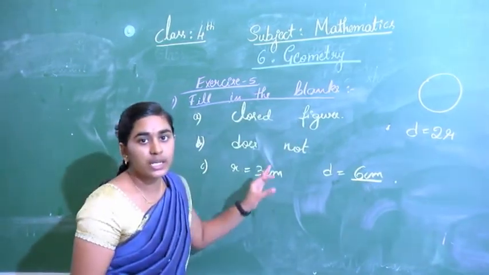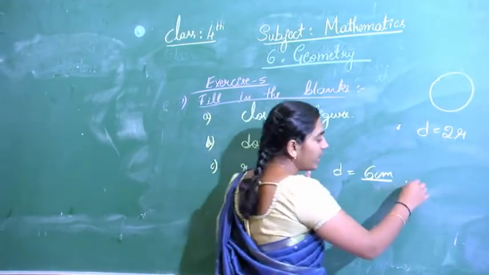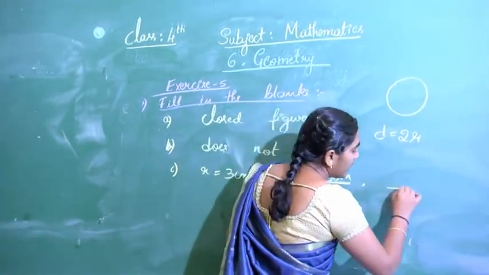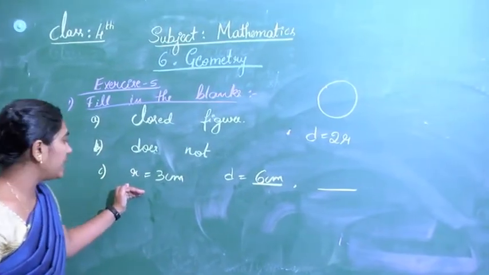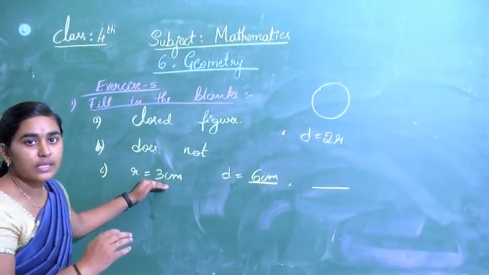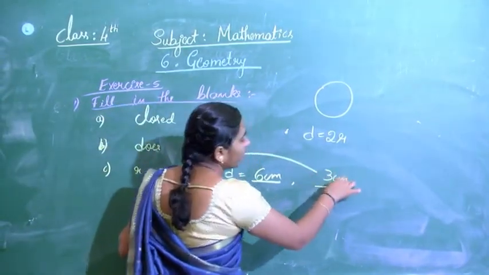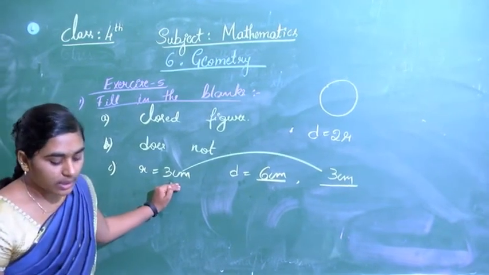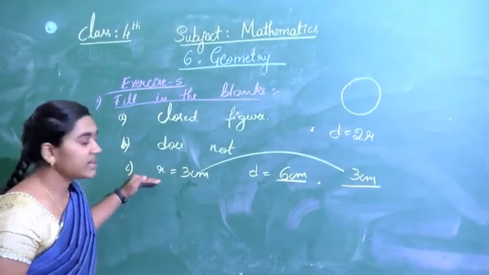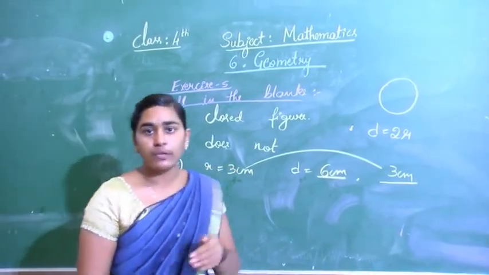And also they are asking the distance from center to the point. Of course, that is called the radius. That is the definition of radius. Radius means distance from center to the point. So the same thing you need to write. Like this you need to solve the questions. There are still two questions which are the same as the third one. Read them out and try to answer.